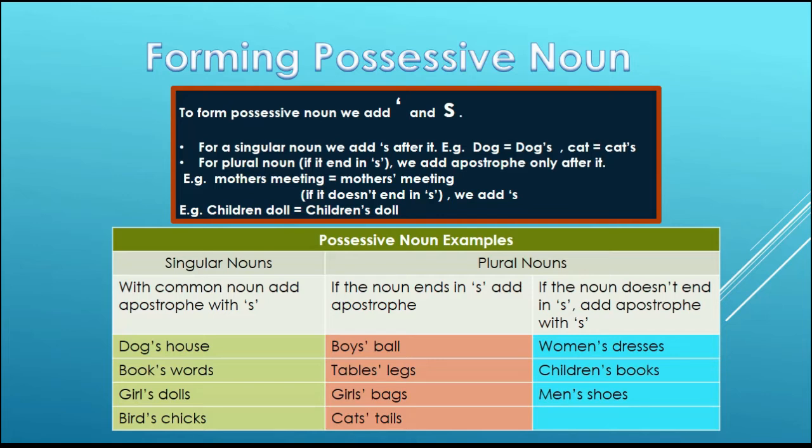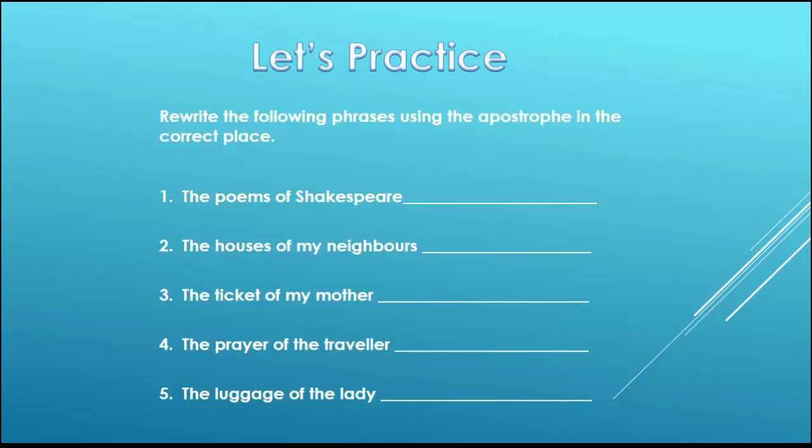I hope after these examples you will find forming possessive nouns not very difficult, and we just need to do a little practice and it will become very easy for you. So here is a little practice exercise. You have to rewrite the following phrases using the apostrophe in the correct place.